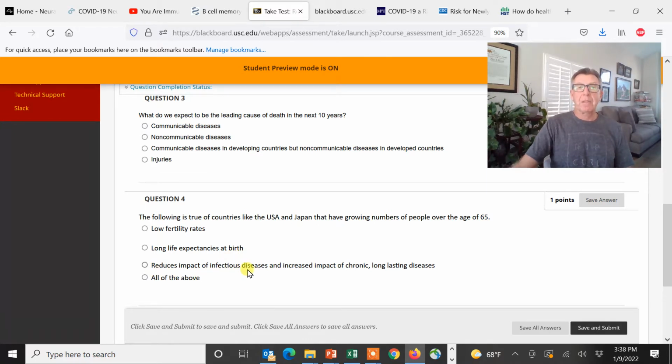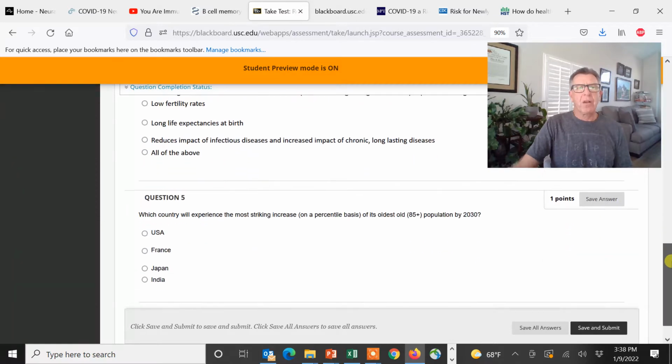Have we reduced the impact of infectious diseases and increased the impact of chronic, long-lasting diseases? What's true for these countries? Just think if we didn't have vaccinations. Is it all of the above? All of the above sounds reasonable to me.